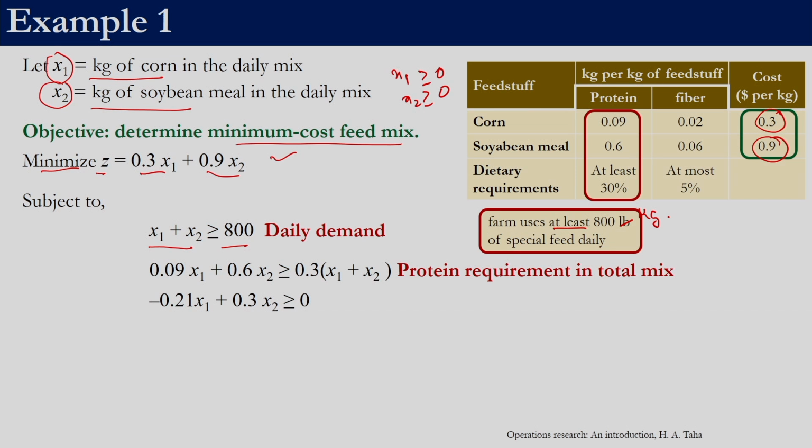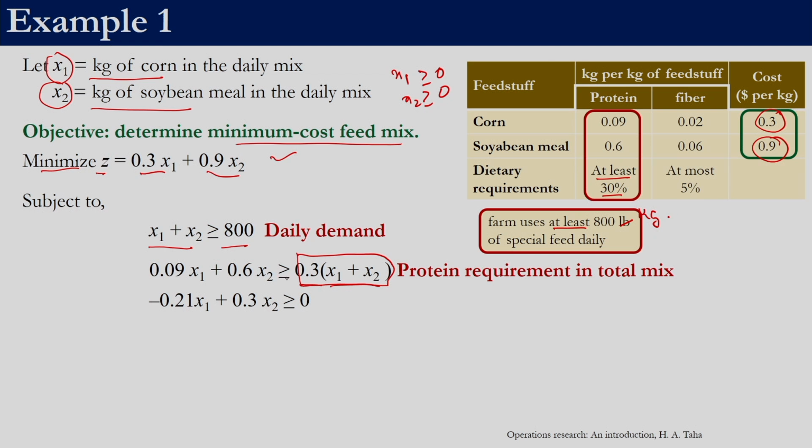The second constraint which we had was that at least 30% of whatever mixture we have should contain protein. The mixture that we have is x1 plus x2. So, 30% of that, 0.3 of x1 plus x2, should be the minimum amount of protein that is to be there. So, we put this greater than or equal to constraint over here.